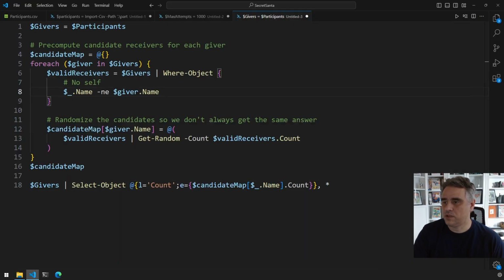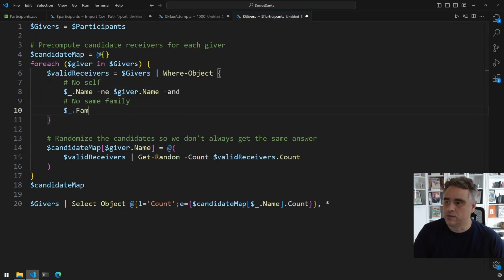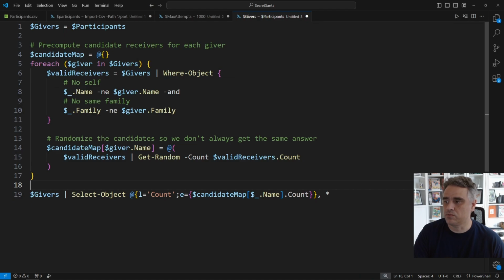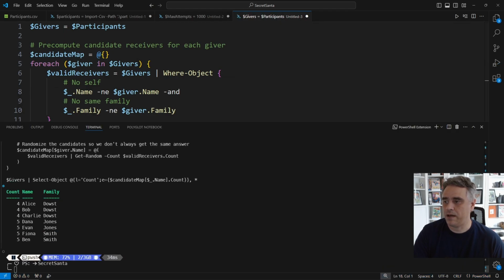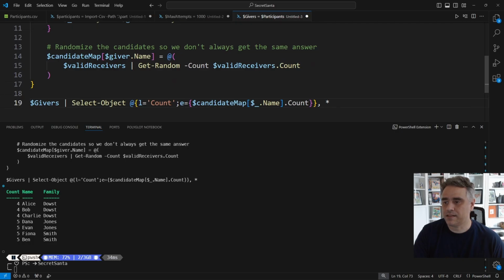Now, let's make this more realistic. In most families, you don't want somebody drawing their spouse or kids. That's not Secret Santa, that's just Santa. So right after the no self rule, I'm adding another condition, no same family. If the receiver's family matches the giver's family, they're out. So now valid receivers is filtered by 2 rules, no self, no same family. The candidate map will shrink a bit here, especially for larger families, but that's exactly what we want.